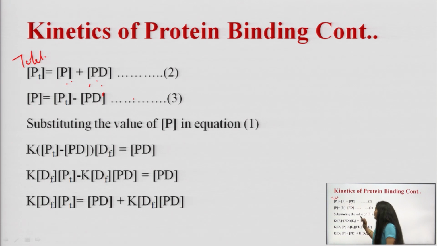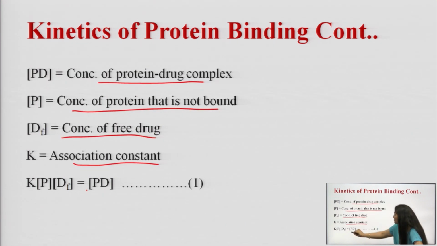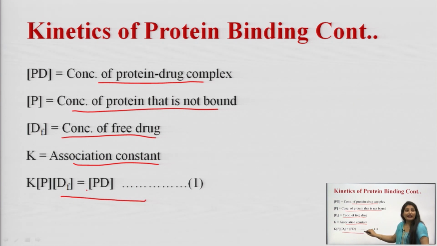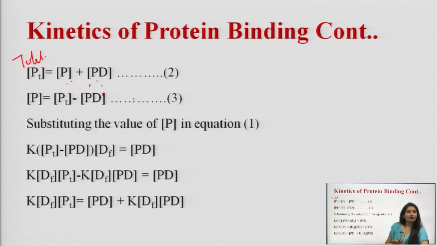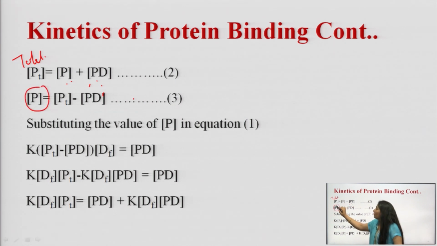Now, we substitute this into the very first equation, in which the concentration of free protein P is equal to the total protein minus the concentration of the protein drug complex.